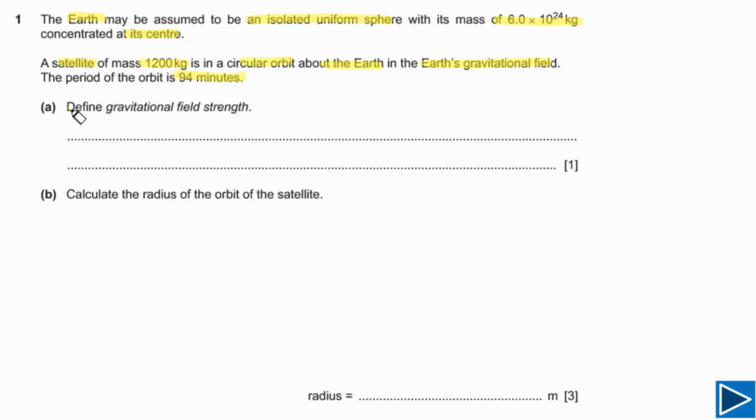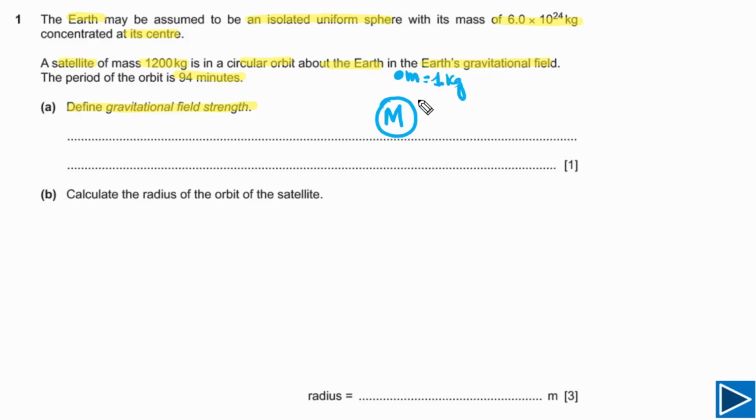For part A, simply we need to define gravitational field. Part A is simply asking us how strong is the gravitational field. In order to understand that, simply we can sketch this one small sphere. Let's say this is our planet, and there is a unit mass, means the mass of this object is 1 kg. We can simply write down the mass of this one is 1 kg.